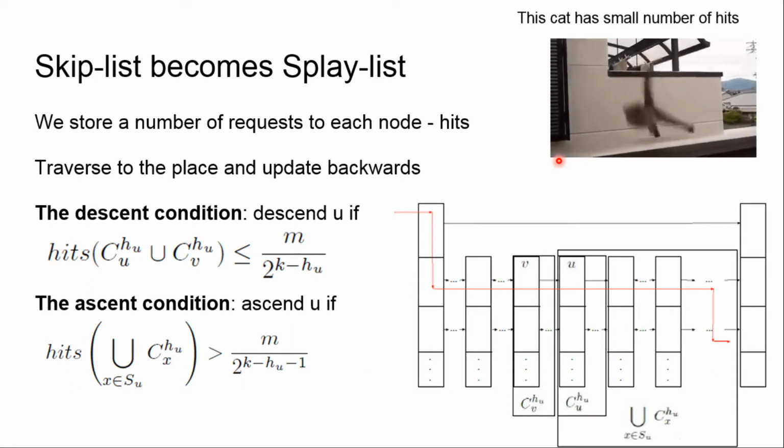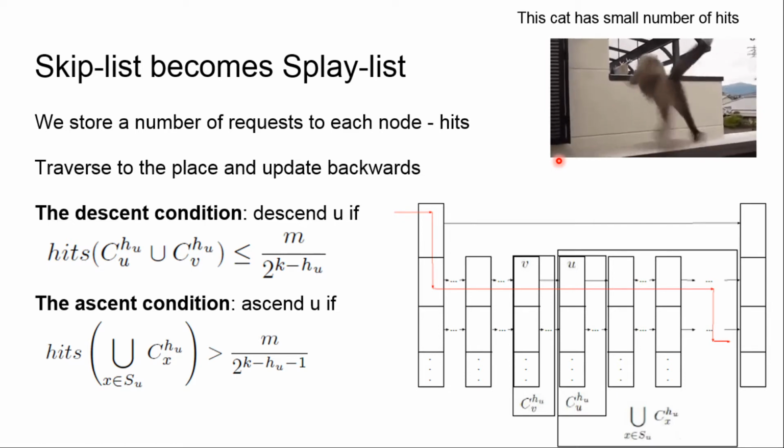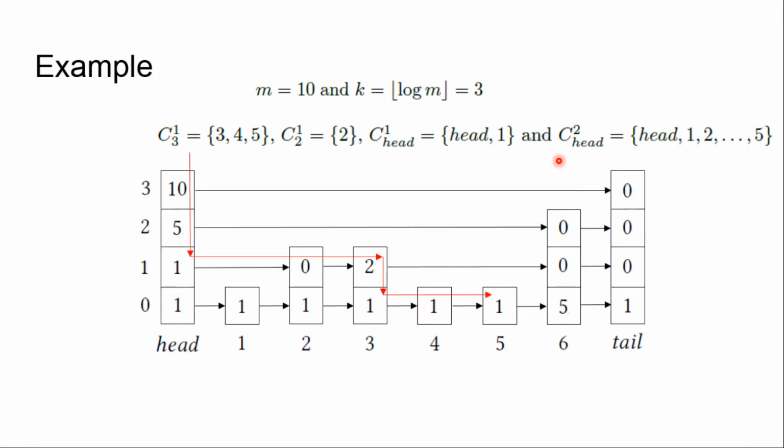So consider this cat. This cat checks the ascent condition and the descent condition, and it finds that it has a small number of hits. Then it has to get down. So here is an example.